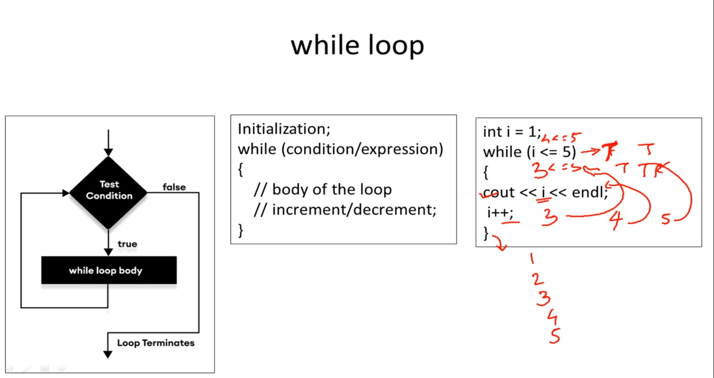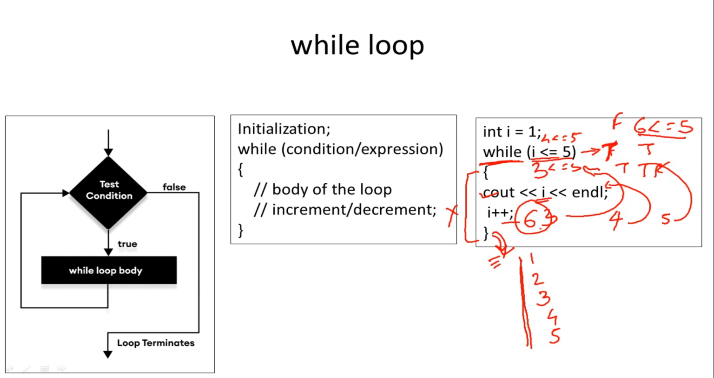Then I plus plus, so now the value will become 6, and if this condition is checked, 6 less than or equal to 5, this condition is false. So whenever this condition becomes false, this part will be skipped, control will come out of the loop, and whatever is written after it will be executed. So the output of this loop will be 1 2 3 4 5. So this is the use of the while statement.